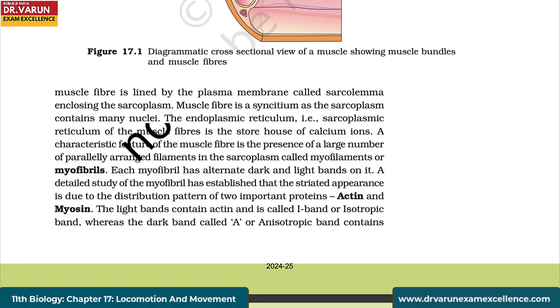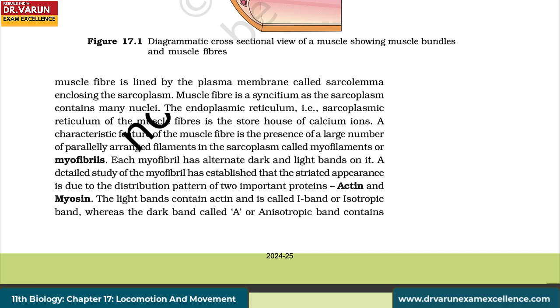Muscle fiber is a syncytium as the sarcoplasm contains many nuclei. The endoplasmic reticulum, that is sarcoplasmic reticulum of the muscle fibers, is the storehouse of calcium ions. A characteristic feature of the muscle fiber is the presence of a large number of parallelly arranged filaments in the sarcoplasm called myofilaments or myofibrils. Each myofibril has alternate dark and light bands on it.